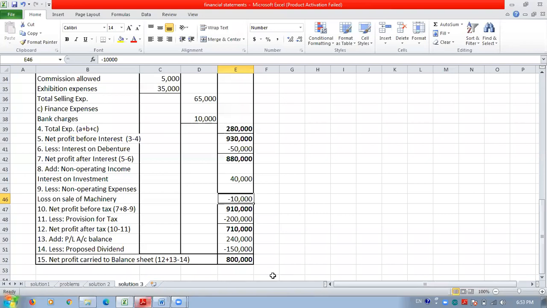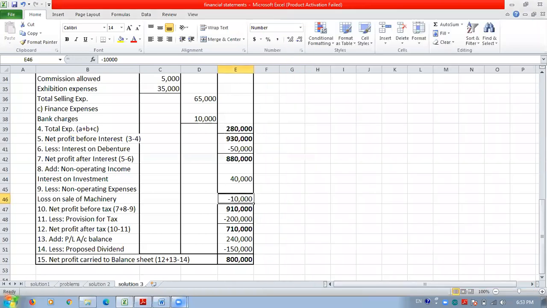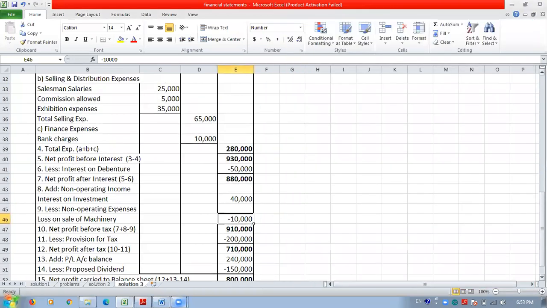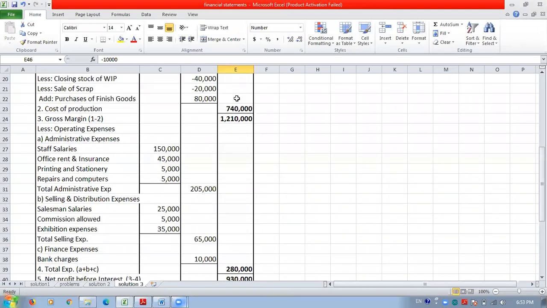Next one, purchase of finished goods. The purchase of finished goods, again, is a cost of production item, and we have added this purchase of finished goods here.